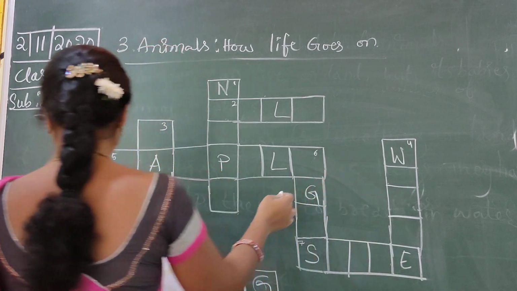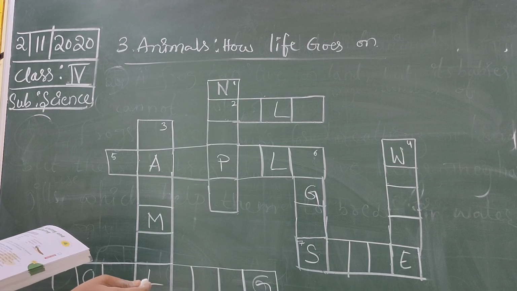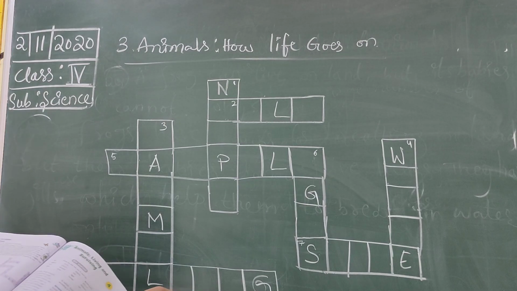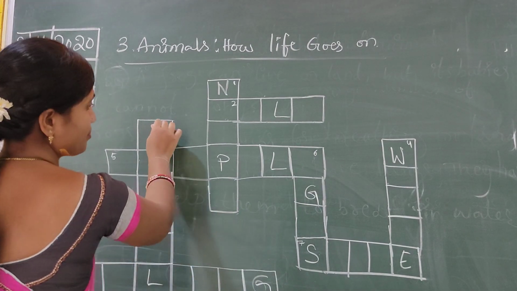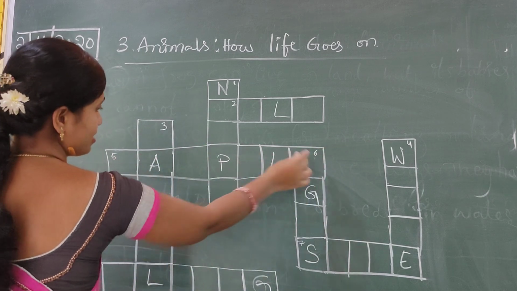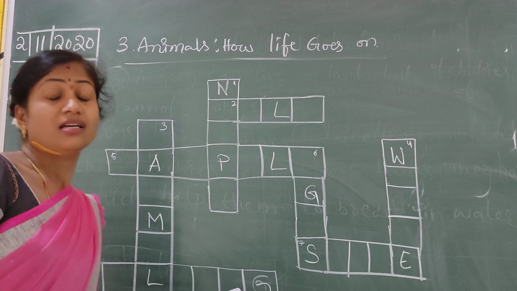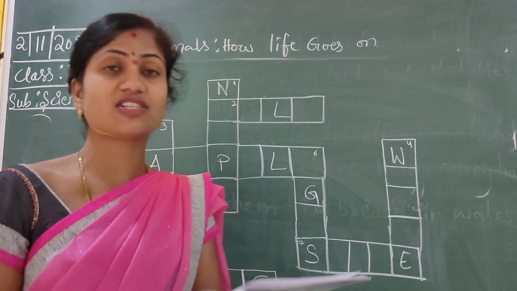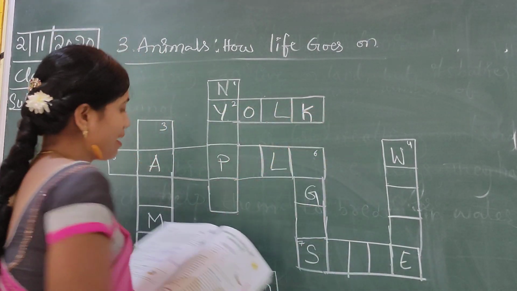Okay, all came: 1, 2, 3, 4, 5, 6, 7, 8. Egg, yellow color portion. The yellow portion in an egg is called yolk. Y-O-L-K, yolk, all capital letters.